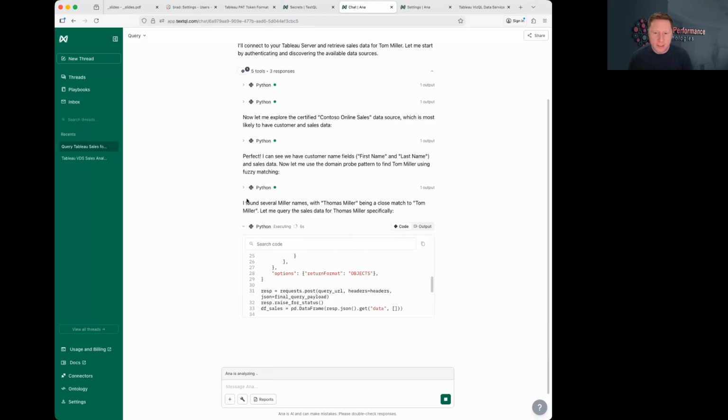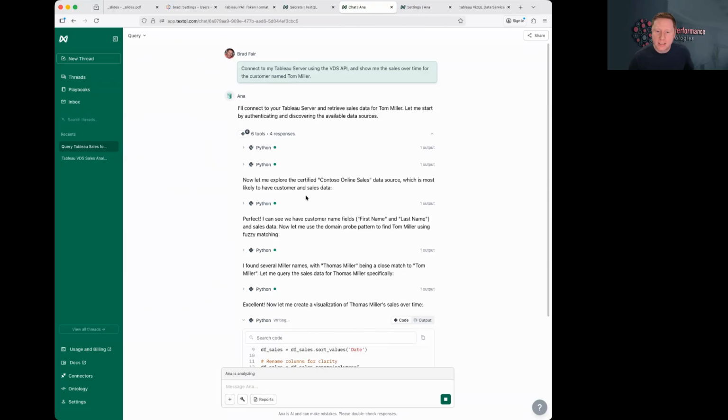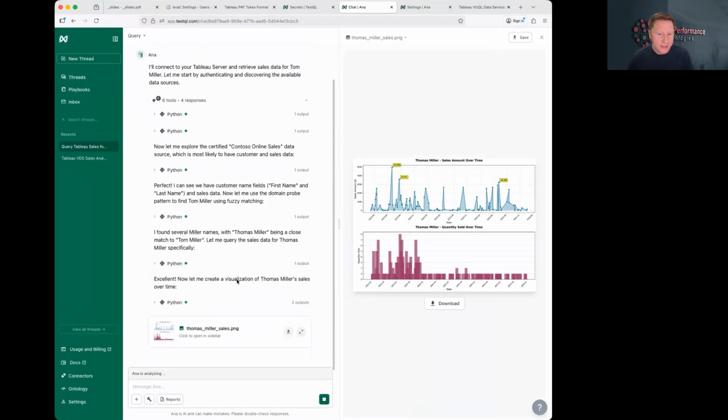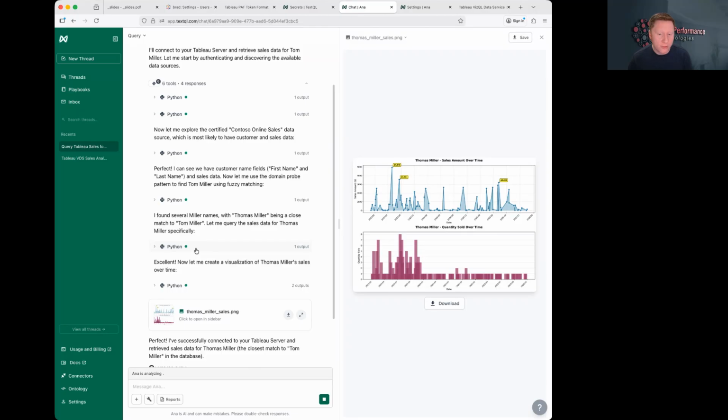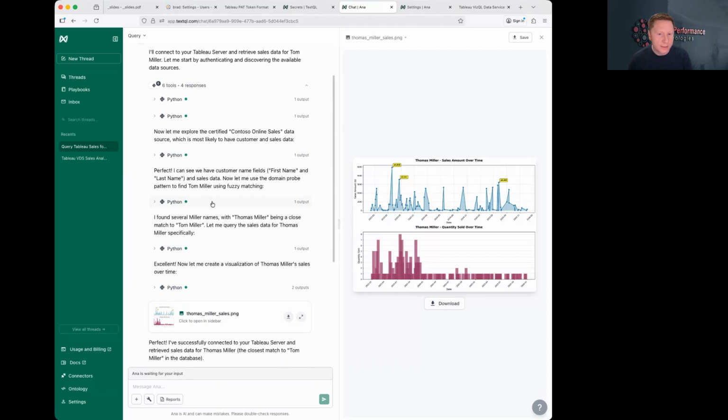Now it says it found several Miller names, with Thomas Miller being a close match to Tom Miller. So it was able to pull that into context and realize that I asked for Tom, probably wanted Thomas. I think if there were some ambiguities within the data set there, it ideally would prompt and ask me to confirm what it was I was looking for. But once it has the name, it can query for the data using that name as a filter. So let me expand this and show you what that looked like.